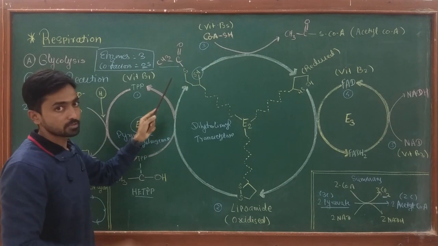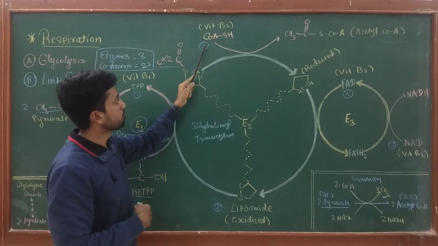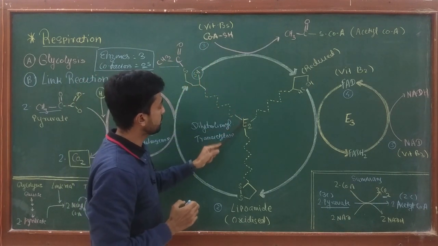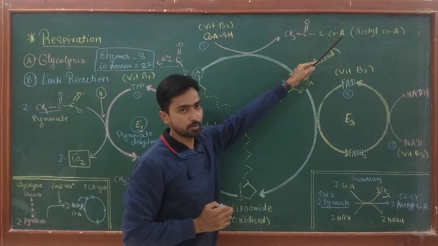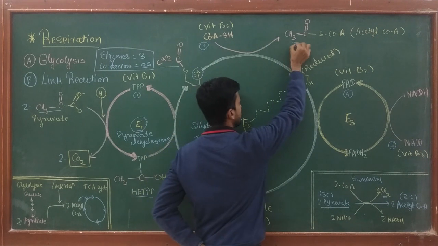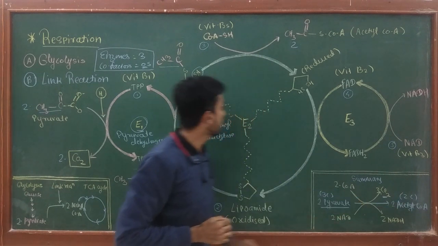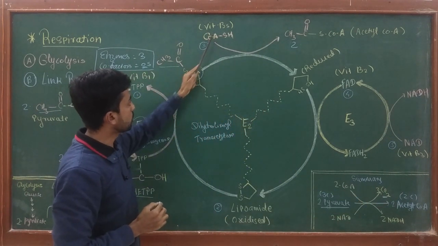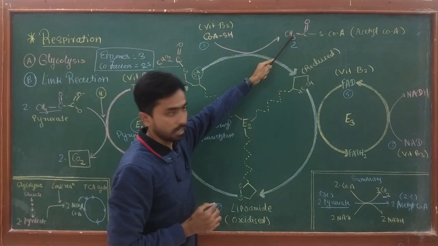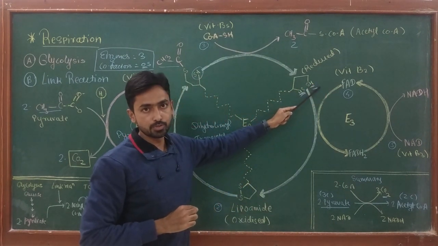And once this structure is produced, now coenzyme A, which is vitamin B5, takes part in the process, and this acetyl group is transferred onto the coenzyme A by the same enzyme, and acetyl CoA is produced. Okay, so from 2 molecules of this acetyl group, 2 molecules of acetyl CoA are released, as I discussed earlier. Now when this acetyl group leaves with CoA, this sulfur also gets reduced. So in this reaction acetyl CoA is produced and both the sulfurs of enzyme 2 get reduced.